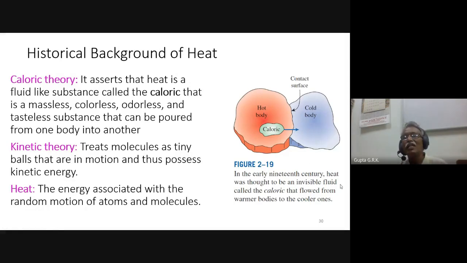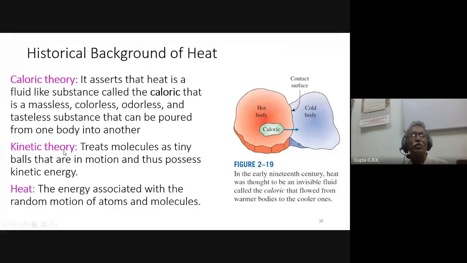And so in the early 19th century, heat was thought to be an invisible fluid called the caloric that flowed from warmer bodies to the colder bodies. Okay, that is the way people thought. This is called caloric theory. And the heat units, calories, came from that.